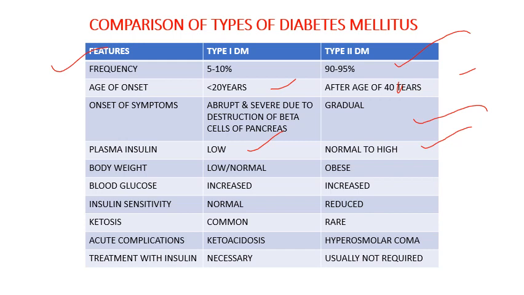Body weight is usually low or normal in case of type 1 diabetes. Type 2 DM people are usually obese. Blood glucose is increased in both cases. Insulin sensitivity is normal in type 1 and reduced in type 2. Ketosis is a common manifestation of type 1 diabetes mellitus. Ketosis rarely occurs in type 2 diabetes mellitus. Acute complication in type 1 is ketoacidosis, whereas in type 2 DM, hyperosmolar coma is an acute complication.